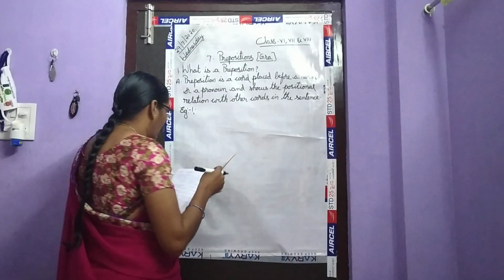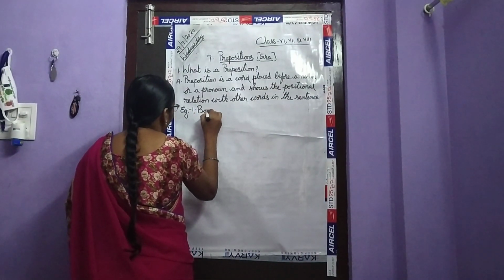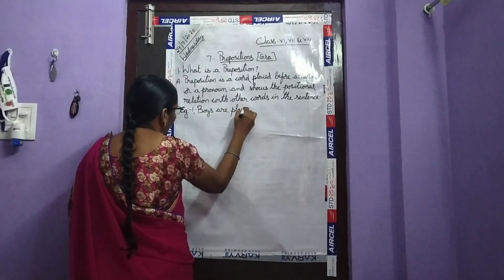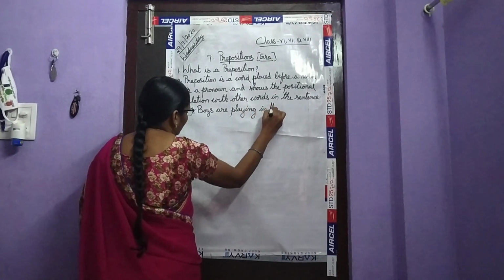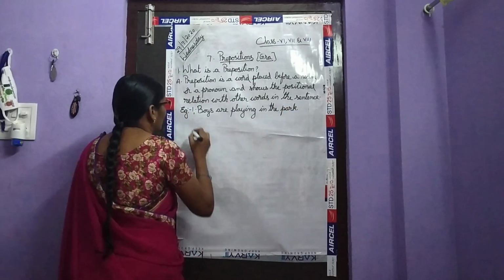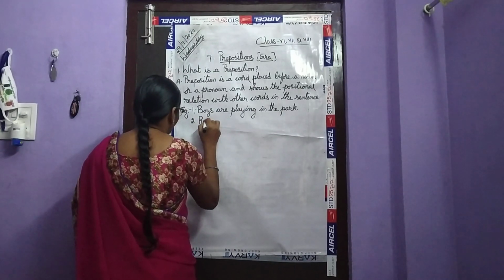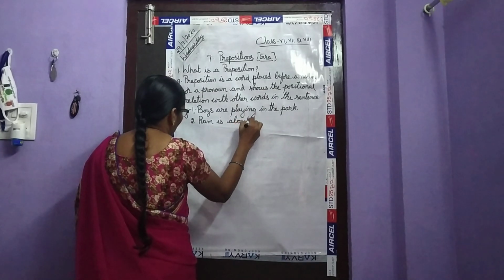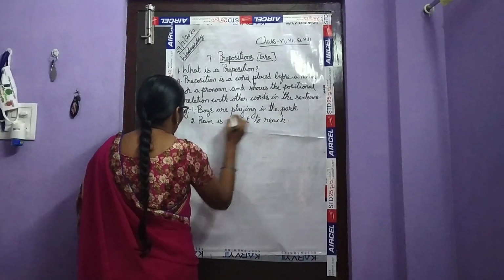Okay, children. For example, boys are playing in the park. One more: Ram is about to reach.